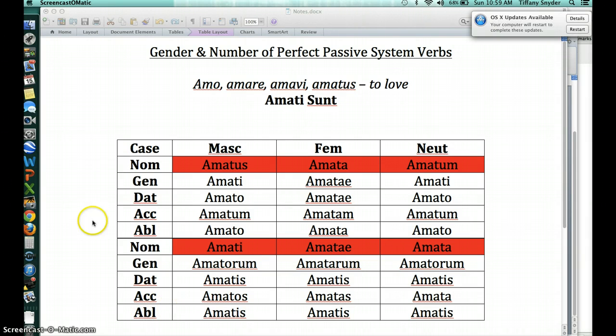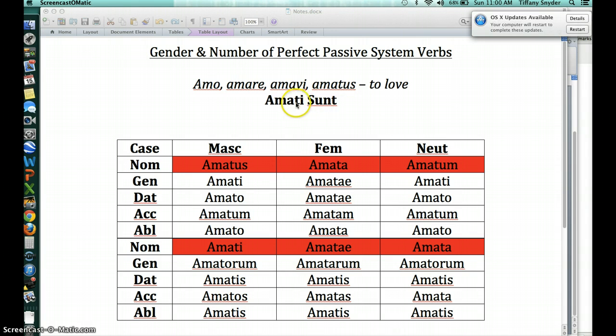So let's just review how to find these verbs. Amo, amare, amavi, amatus is our dictionary entry for the verb to love. Now, if we want to form the perfect passive of this verb, we're going to take the fourth principal part, amatus, and that'll be my first word. So here, in my example, I used amati, and I will be explaining why throughout this video. And then I decided that I wanted it to be they as the subject, so I put sunt.